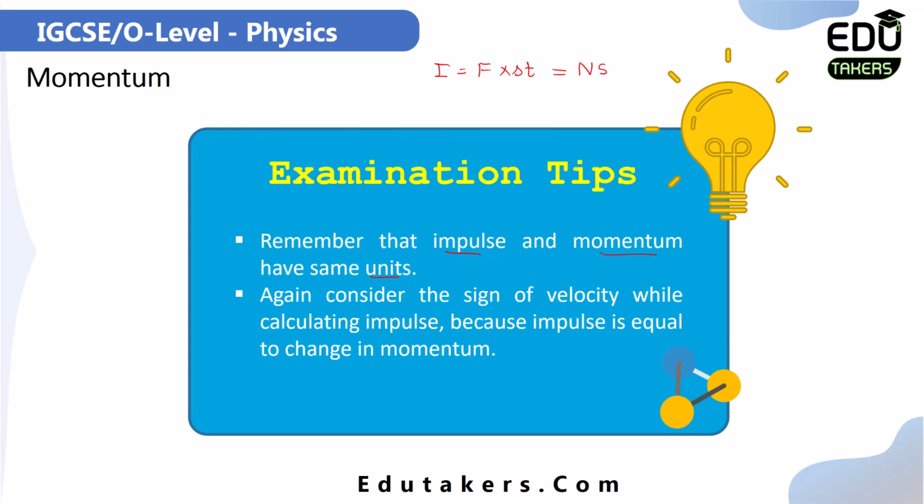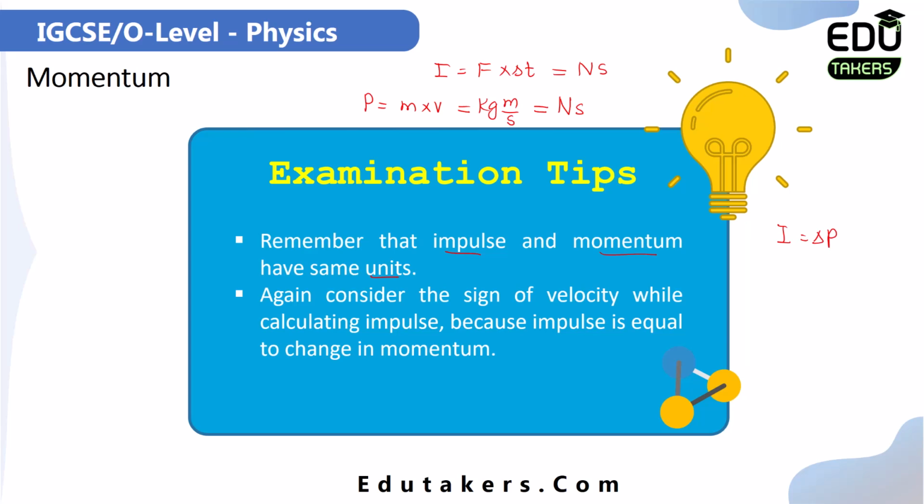After that, if we talk about the unit of the momentum, P is equal to the product of mass and the velocity of the body. The mass is measured in kilograms and the velocity is measured in meters per second. When you write the momentum in terms of Newton, it comes to be Newton second. So you can simply say that the impulse and momentum both have the same unit by this equation, which is I is equal to delta P.